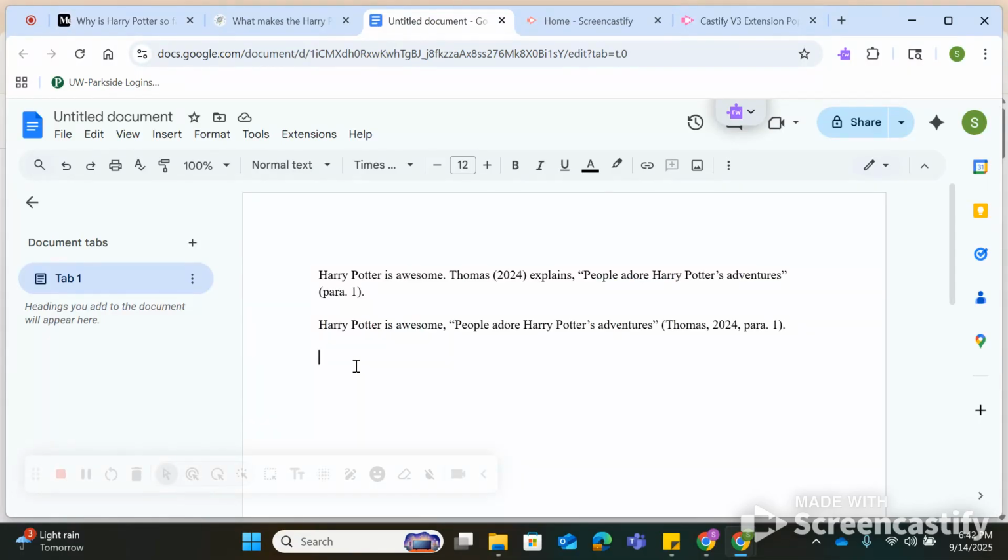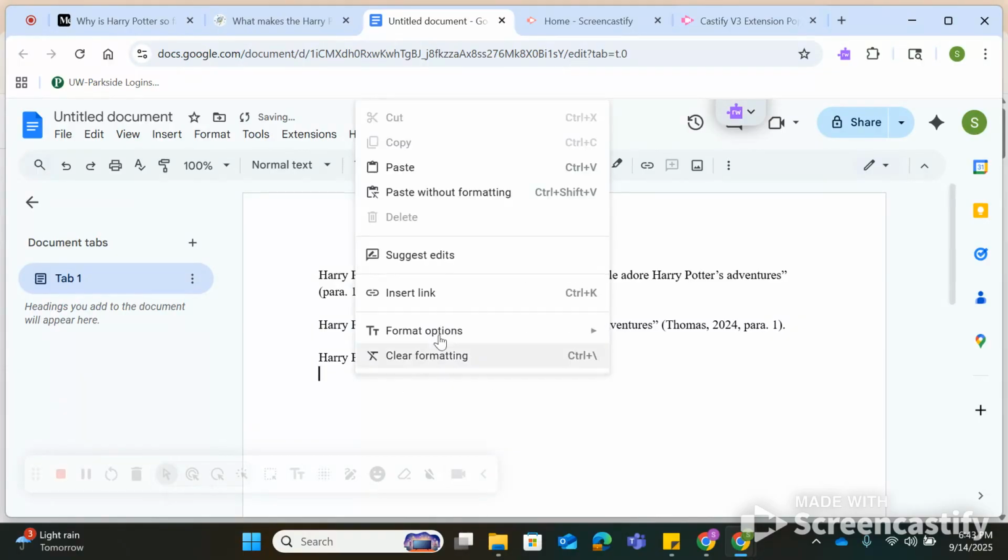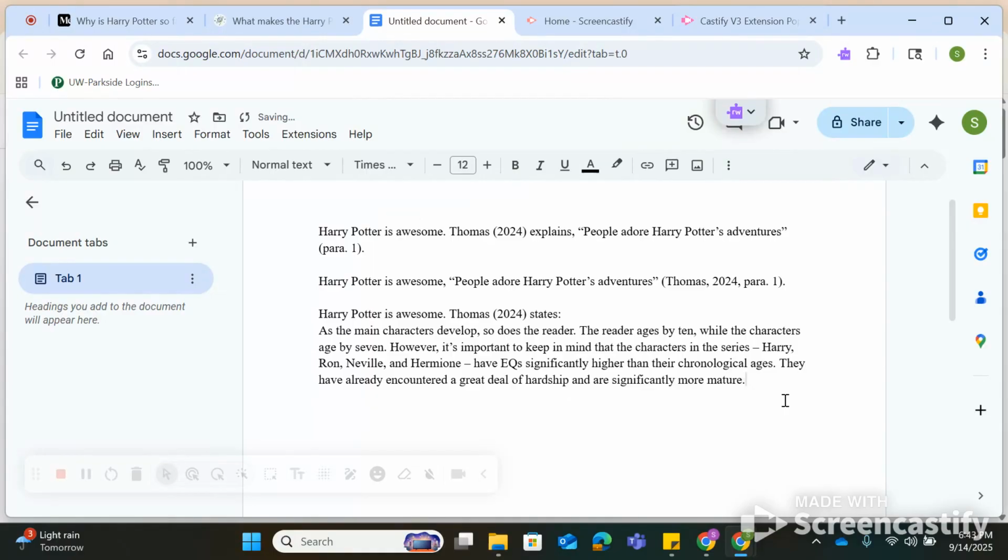So, to do a block quote, you're going to do some of the same things. You're going to say, Harry Potter is awesome, right? If you want, you can do either of these, okay? I'm going to do it this way because I think it looks nicer. So, Harry Potter is awesome. Thomas 2024 states. Now, because my quote is so long, I'm actually going to do a colon. I know, crazy. I'm going to put in my quote, okay? And then,